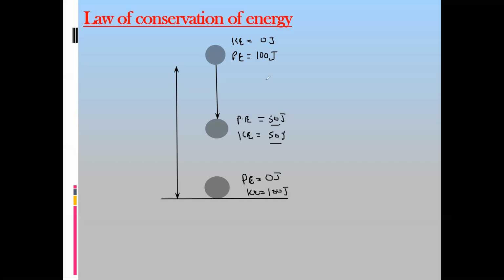So what it states, you can see here. Originally it had gravitational potential energy. As it falls, its potential energy changes into kinetic energy. So this is known as conservation of energy, that energy actually transforms or changes from one form to another. If one form is decreasing, the other form of energy will increase. Is it clear, the concept of conservation of energy or change of energy? Yes.